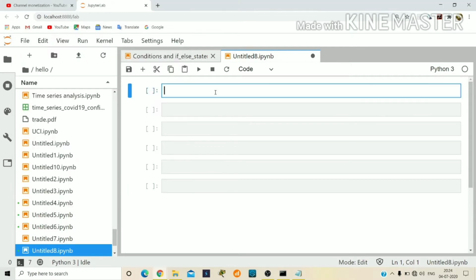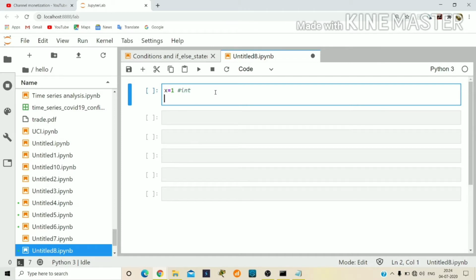Let's see that. So I am going to write a simple program for type conversion. I am giving some values to x, that is int. Next, y equals 0.2.